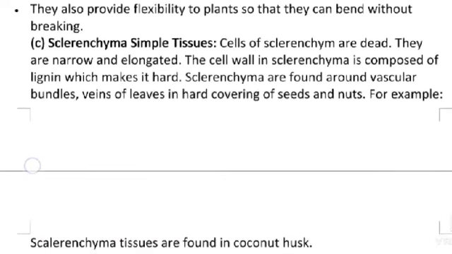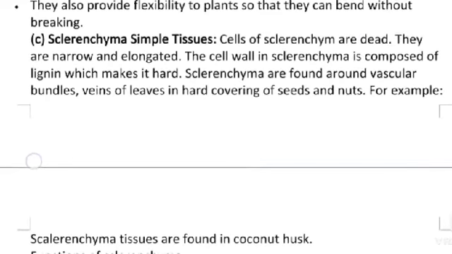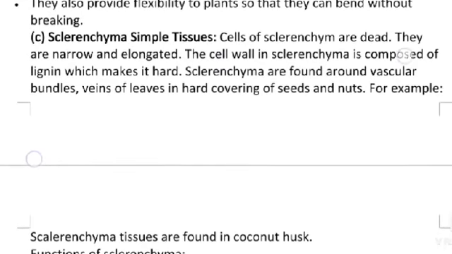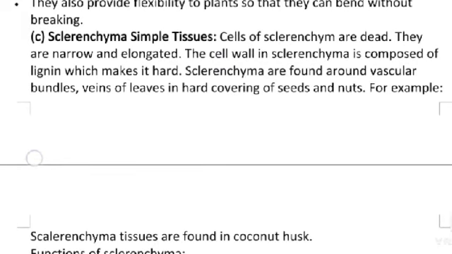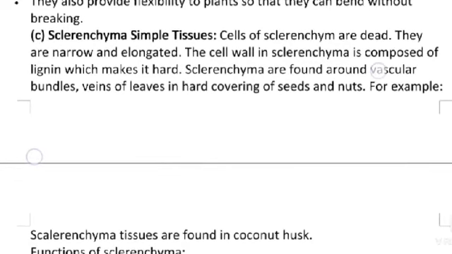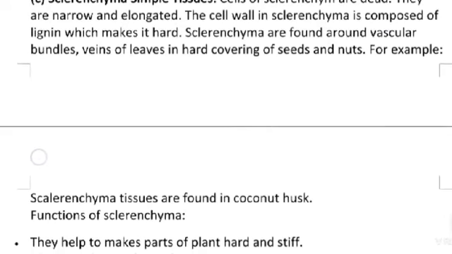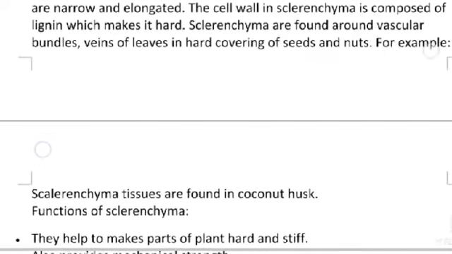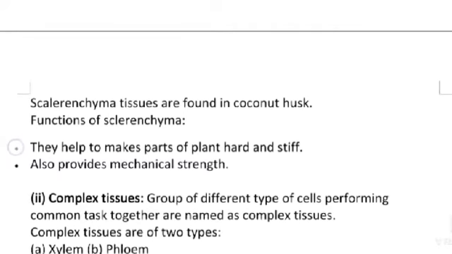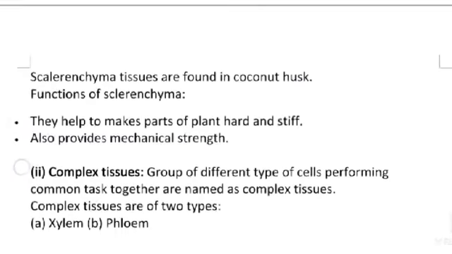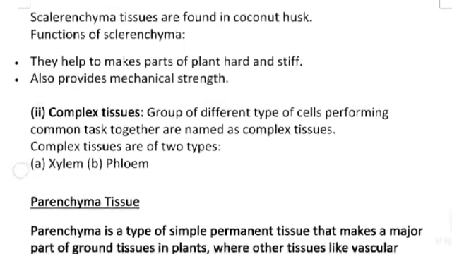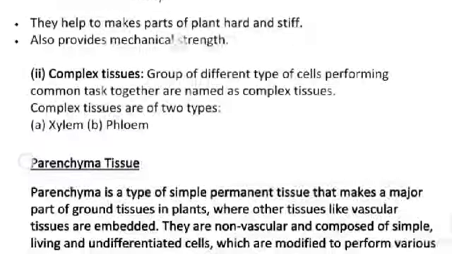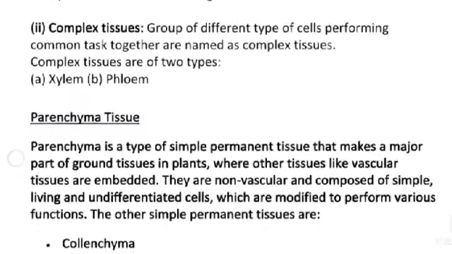Sclerenchyma, simple tissue. Cells of sclerenchyma are dead. They are narrow and elongated. The cell wall of sclerenchyma is composed of lignin, which makes it hard. Sclerenchyma is found around vascular bundles, veins of leaves, and in the hard covering of seeds and nuts. For example, sclerenchyma tissues are found in coconut husk. Function of sclerenchyma: they help to make parts of the plant hard and stiff. They also provide mechanical strength.